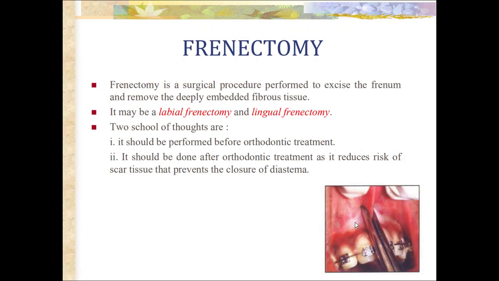The next minor surgical procedure is frenectomy. Frenectomy is a surgical procedure performed to excise the frenum and remove the deeply embedded fibrous tissue. It may be a labial frenectomy or a lingual frenectomy. Two schools of thought are that it should be performed before orthodontic treatment, and that it should be done after orthodontic treatment as it reduces the risk of scar tissue that prevents the closure of the diastema.